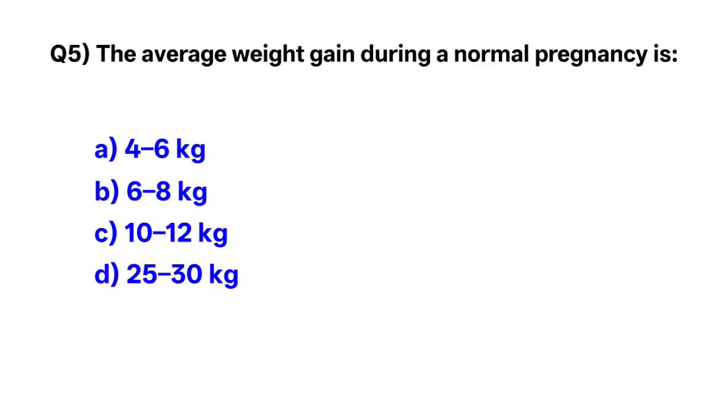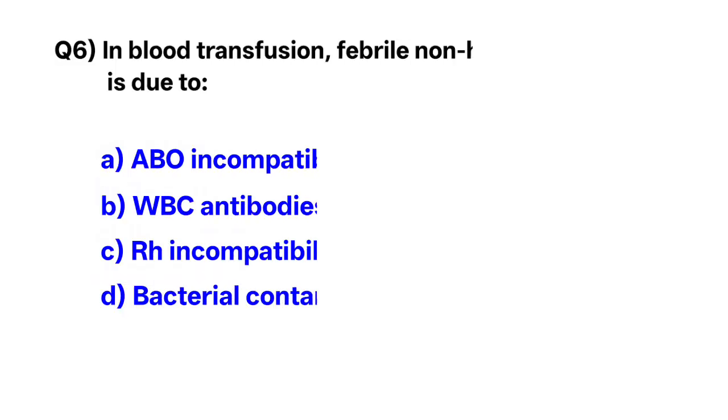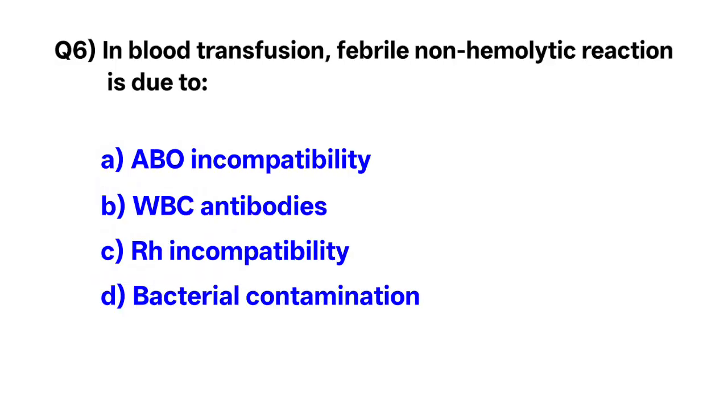Question number 5. The average weight gain during a normal pregnancy is. Correct option is C. 10 to 12 kg. Question number 6. In blood transfusion, febrile and non-hemolytic reaction is due to. Correct option is B. White blood cell antibodies.